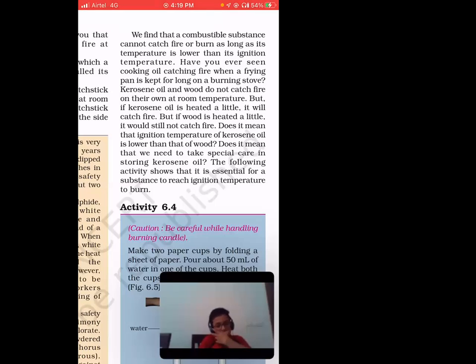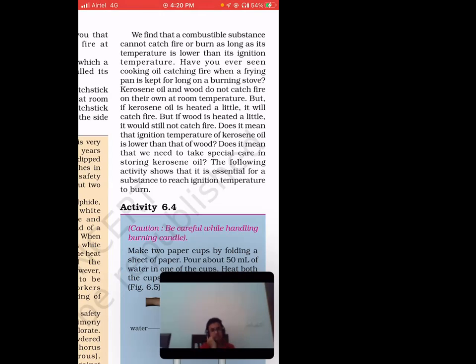Have you ever seen cooking oil catching fire when a frying pan is kept for a long time? Kerosene oil and wood do not catch fire on their own at room temperature, but if kerosene oil is heated a little, it will catch fire. If wood is heated a little, it would still not catch fire. Does it mean that the ignition temperature of kerosene oil is lower than that of wood? Does it mean that we need to take special care storing kerosene oil? So basically, ignition temperature is the burning point.